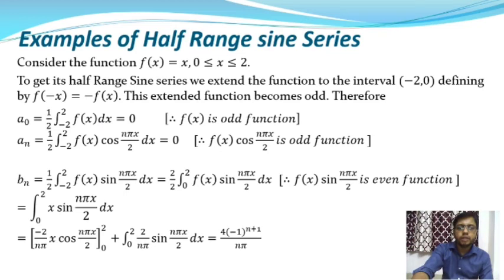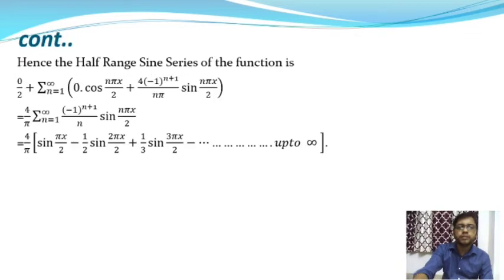Now putting the values of a0, an and bn into Euler's formula of the Fourier series, it will give the half range sine series of the function: a0 by 2 plus summation over n equal to 1 to infinity of an into cos n pi x by 2 plus bn into sin n pi x by 2, where a0 is equal to 0 and an is equal to 0, and therefore the half